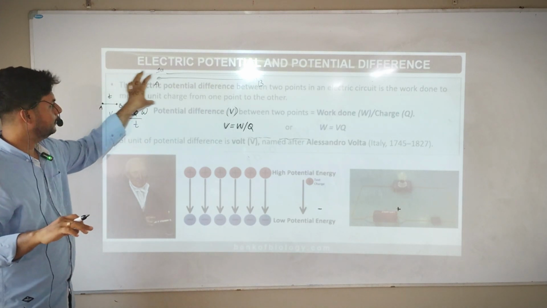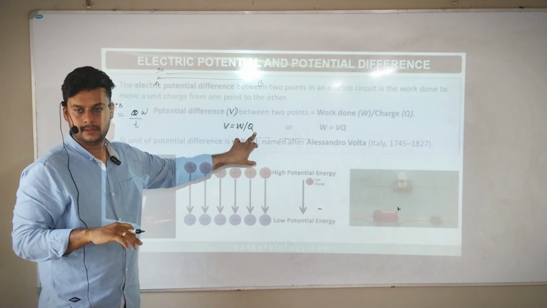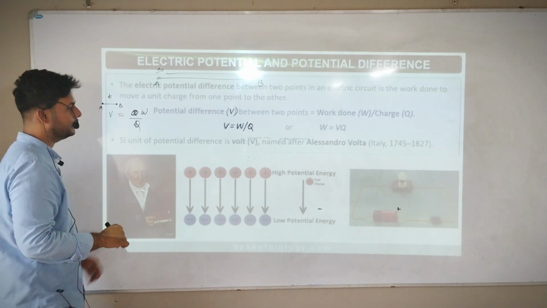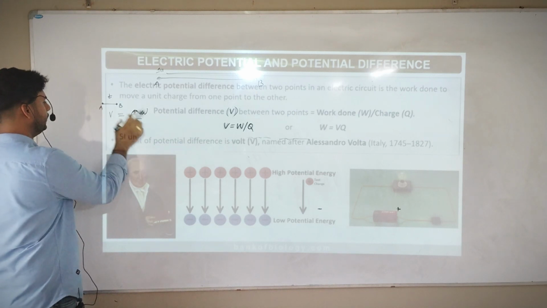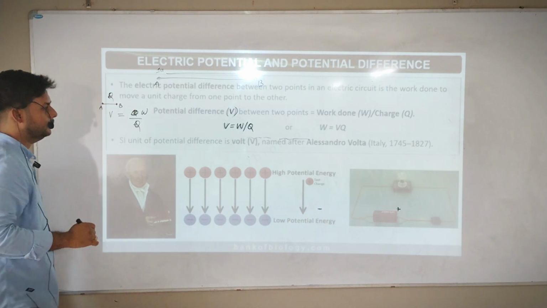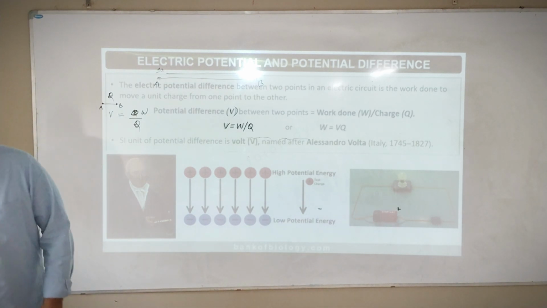If you don't remember this full definition, just remember this: potential difference is equal to work done by Q, where Q is the charge taken. Work done to flow this charge. Time comes later, mostly. I am taking a different formula.